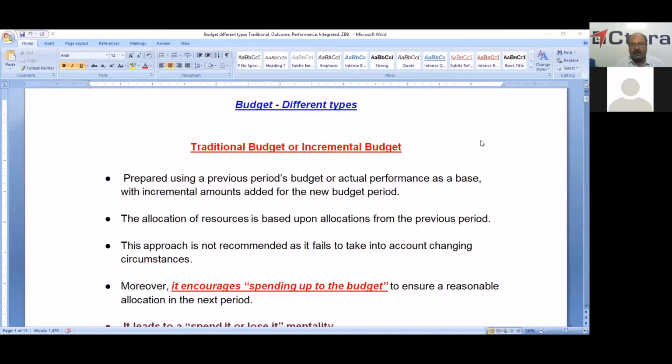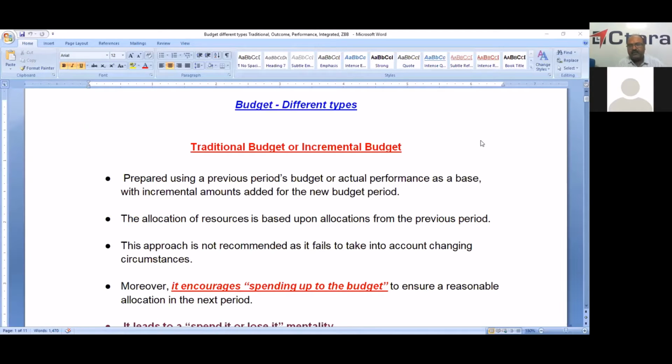Usually we estimate the current year budget based on the previous year's actuals as the base, and add some incremental amount for the current year. This is a very easy exercise.